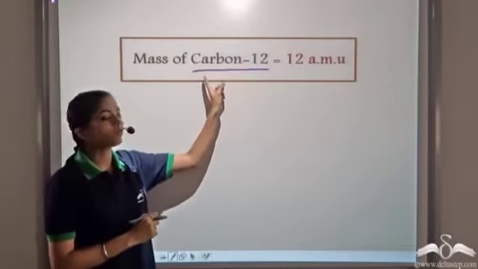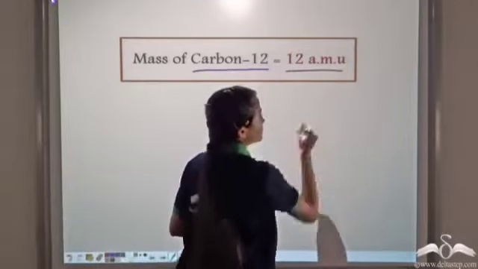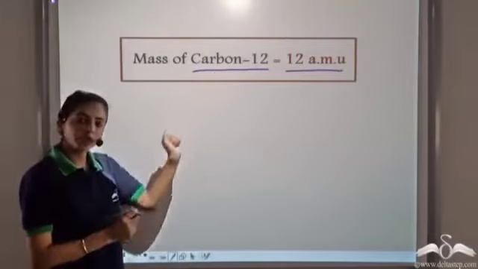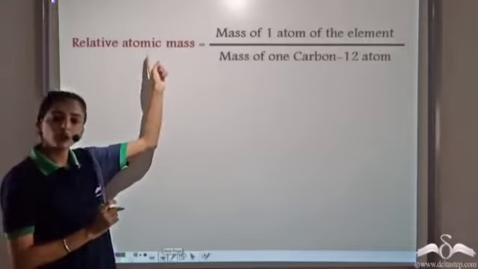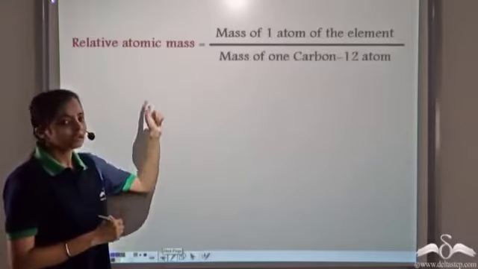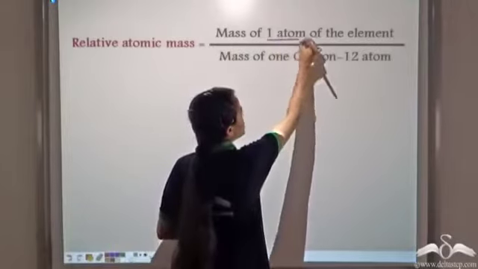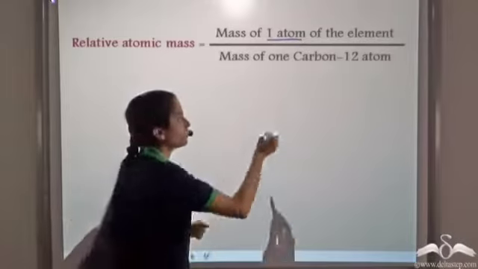The mass of one carbon-12 atom is 12 atomic mass units. Taking carbon-12 as the reference, the relative atomic mass of an element is calculated by taking the mass of one atom of the element and dividing it by the mass of one carbon-12 atom.